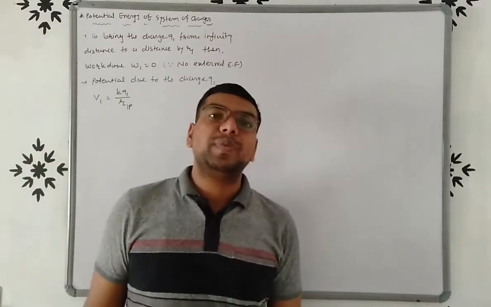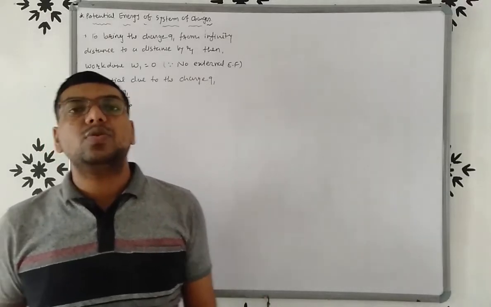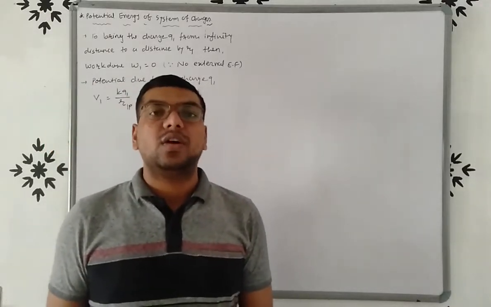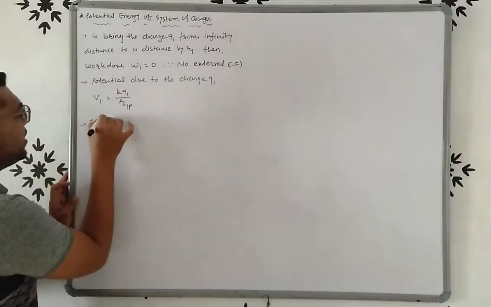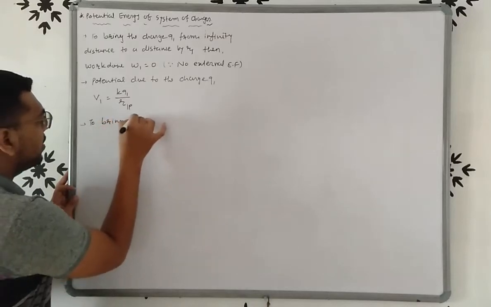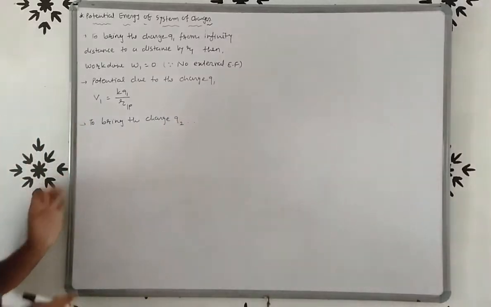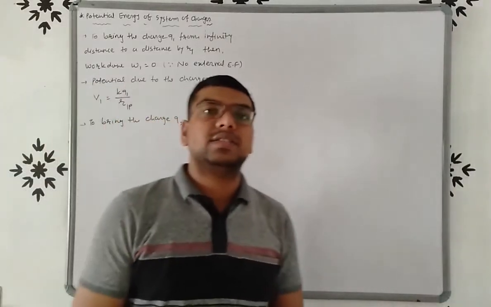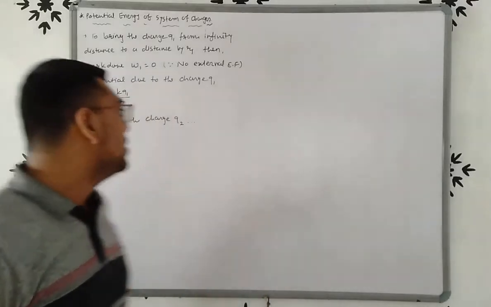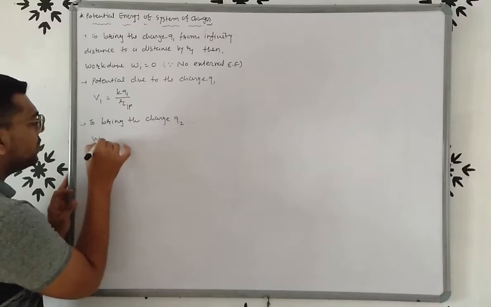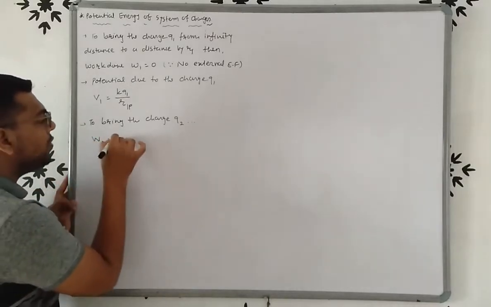Now we want to bring the charge Q2 from infinite distance to a distance R2. To bring the charge Q2 from infinite distance to a distance R2, the work done is W2, and W2 is equal to VQ.